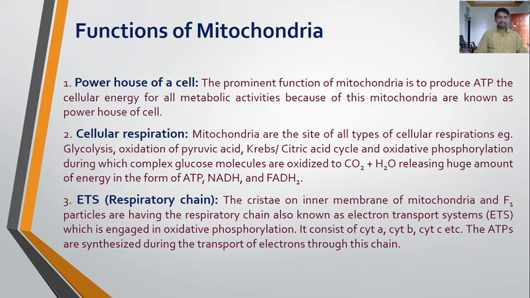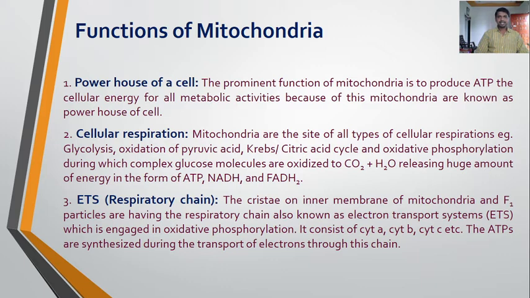Next function is the cellular respiration. Aerobic respiration takes place in the mitochondria. Mitochondria are the sites of all types of cellular respiration. For example, glycolysis, that is the breakdown of glucose, and oxidation of pyruvic acid, which is the end product of glycolysis and is broken down in the mitochondria.